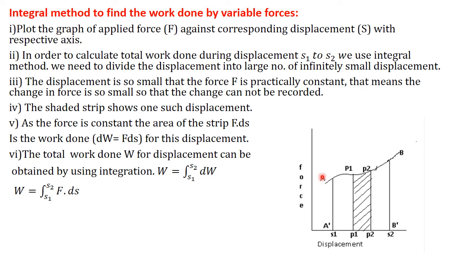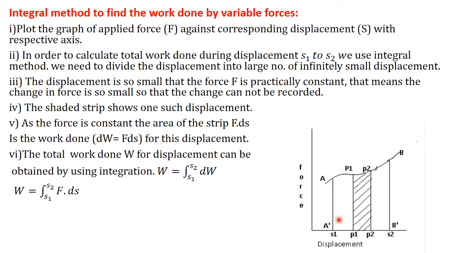So if you want the total area, meaning total work done, what do we have to consider? We have to add these small work done over S1 to S2. To add that small work done over S1 to S2, we use the integration method, and here we write W, work done. Total work done is equal to what? The sum of all that small work done over S1 to S2, and the sum is here in continuous form. That work done is continuous, not discrete.